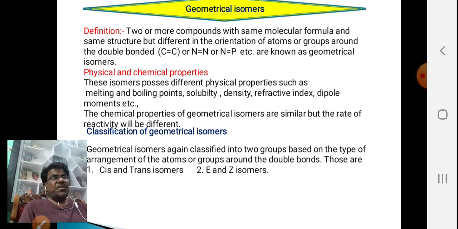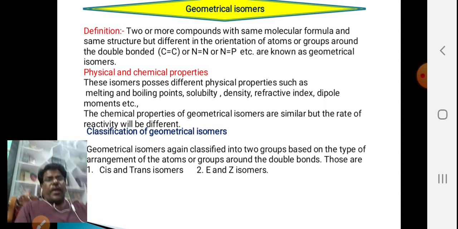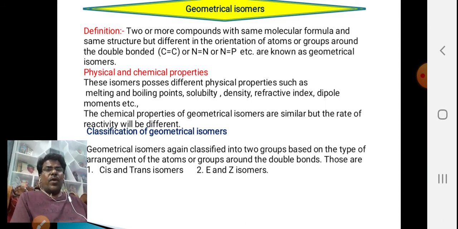Geometrical isomers have the same chemical properties and the same structure but different physical properties. Here a question will arise: why are the physical properties different even though the structure and molecular formula are the same? Only because the orientation is different.